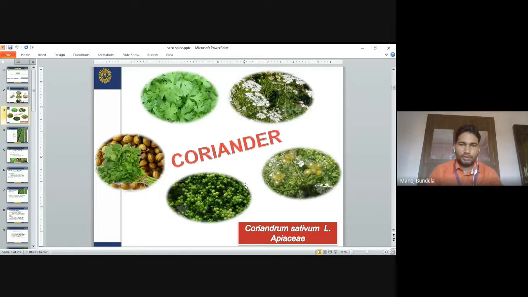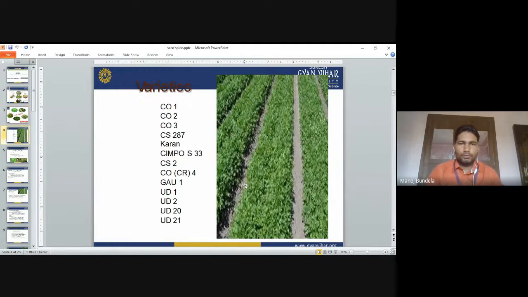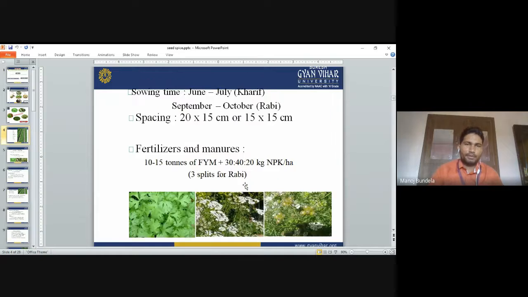First is coriander. The scientific name of coriander is Coriandrum sativum. Family is Apiaceae. Varieties: CO1, CO2, CO3, CS287, CIMCO S33, CS2, CO CR4, GAU1, UD1, UD2, UD20, UD21. So these are some important varieties of coriander.